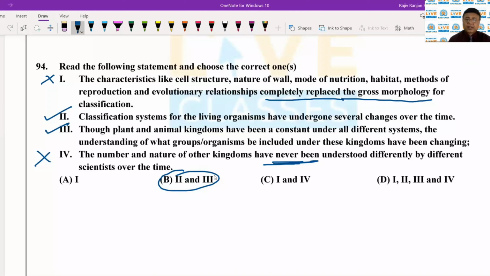So let's just move over to the next question. Question number 95. The question is, who proposed a 5-kingdom classification? So here the correct answer is A. R.H. Whittaker. Robert H. Whittaker had actually brought the 5-kingdom classification.